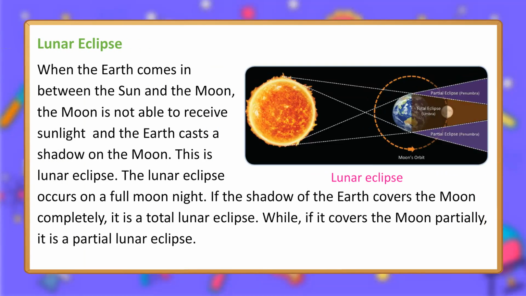Lunar eclipse. When the Earth comes in between the Sun and the Moon, the Moon is not able to receive sunlight and the Earth casts a shadow on the Moon. This is lunar eclipse. The lunar eclipse occurs on a full moon night. If the shadow of the Earth covers the Moon completely, it is a total lunar eclipse. While, if it covers the Moon partially, it is a partial lunar eclipse.